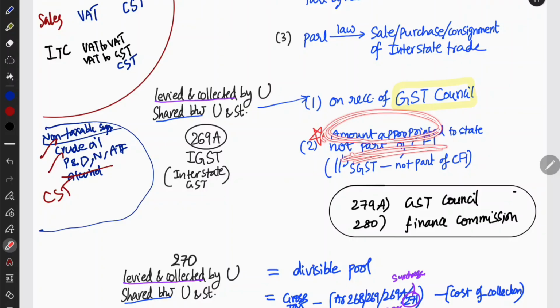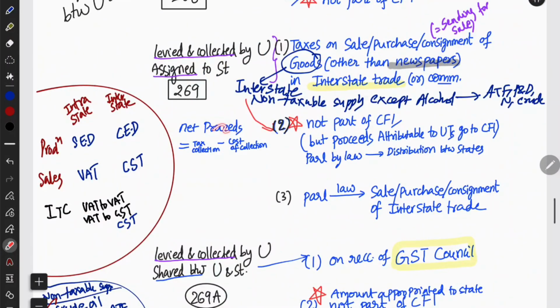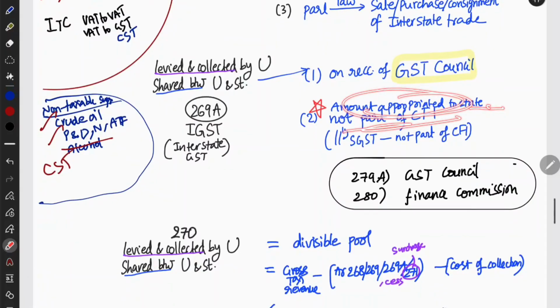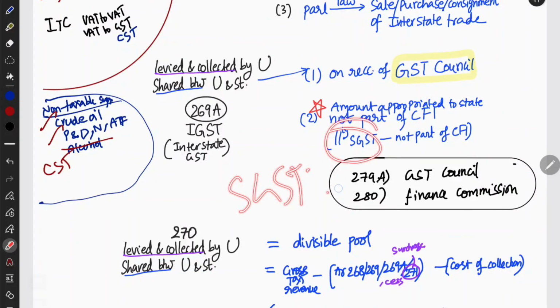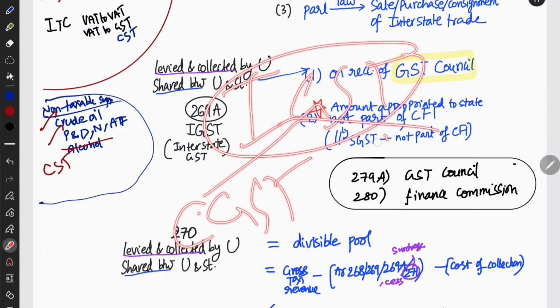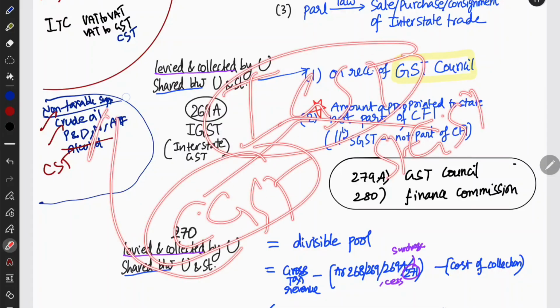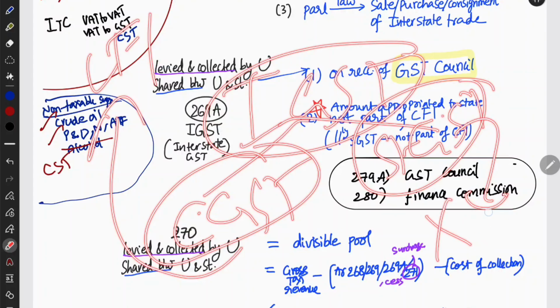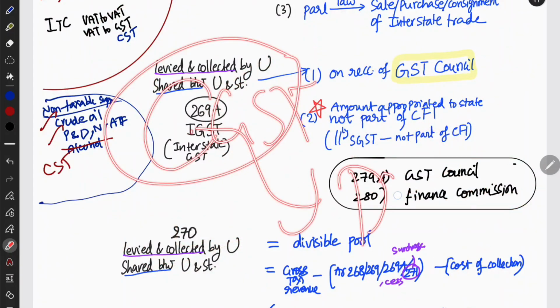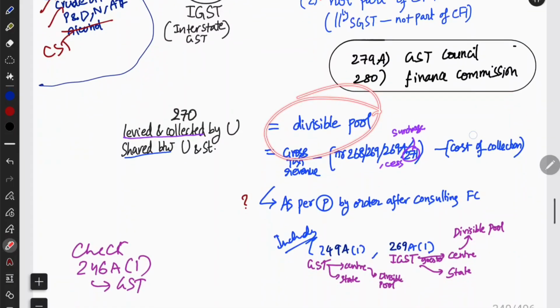So read these words which are not going to the CFI. Here I said net proceeds are not part, and here I'm saying the amount appropriated to state is not part. Similarly, state GST is also not part of the consolidated fund of India, because the central IGST has two components. It will be divided into CGST and state GST. The CGST will go to the CFI, and SGST will not go to the CFI. And whatever CGST is there will again go to the divisible pool of taxes under Article 270, which is what you're going to see.